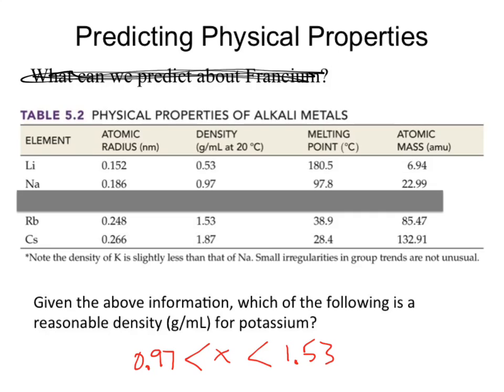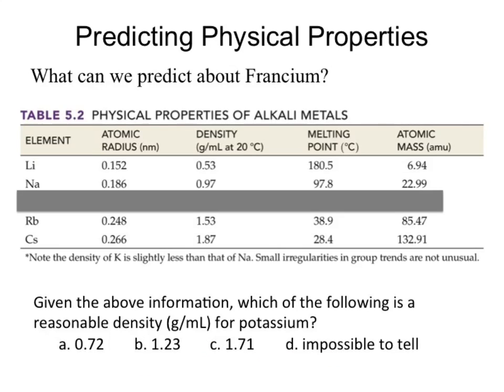So we would take a look at our multiple choice answers and guess somewhere in between those two. Not higher or lower than that. Yes, the multiple choice answers would separate accordingly. I'm not going to give you two multiple choice answers that sit directly between those two values. That's a bit rude, and I try to not be rude. Sometimes I fail. So which of those makes the most sense? B, 1.23. It is a value somewhere in between there.